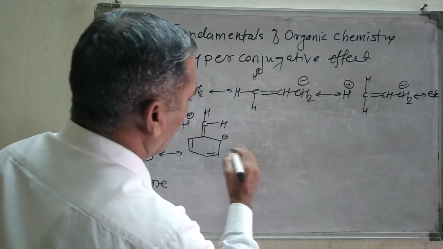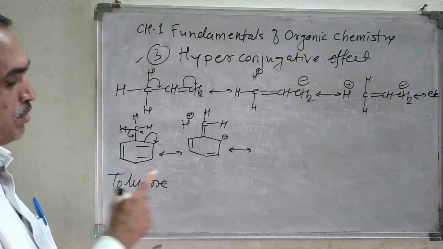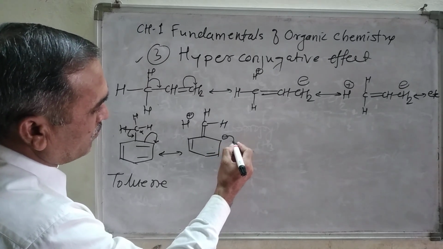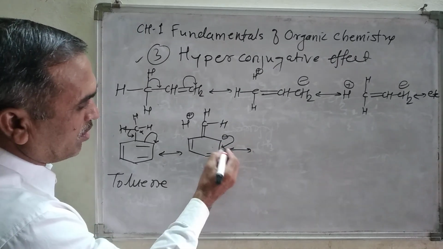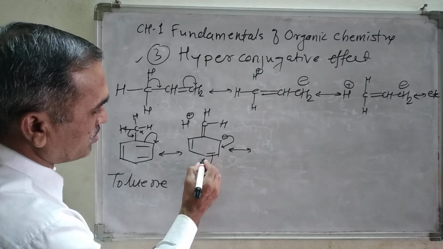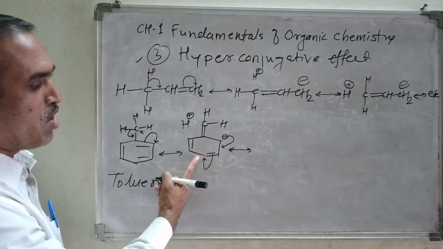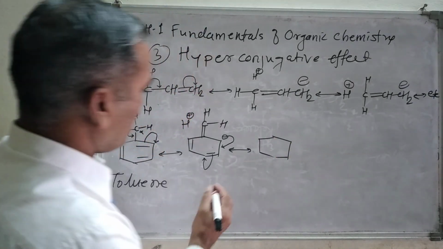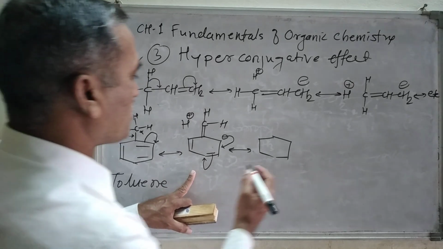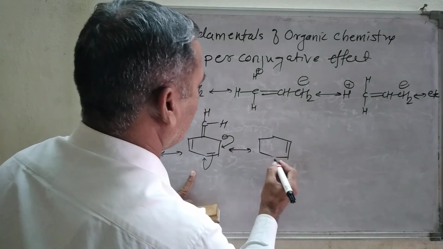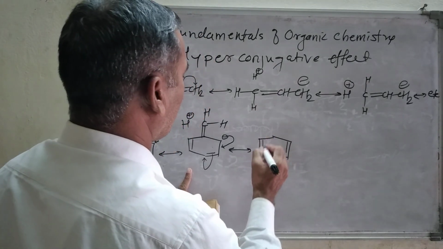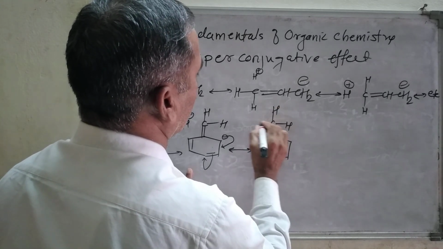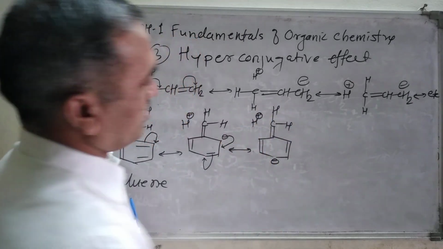Now look, this is a hyperconjugative structure. Another structure we can draw. Now this negative charge, what is going to happen here? This negative charge forms a double bond here, and this double bond concentrates the electron density at this corner point, and we are going to get another structure. What are the changes I made here? Double bond, negative charge here, double bond, then double bond CH, here H, and the positive charge.